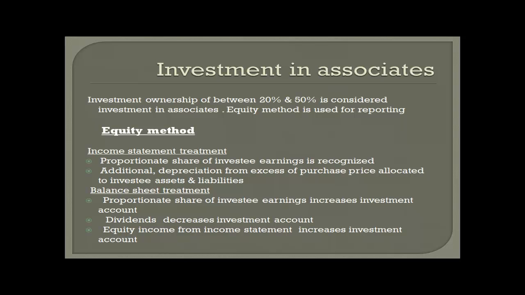Investee sold goods. Investor has recognized 15% of profit for the sale. At the year end, half of the goods purchased from investee remained in investor's inventory. All of the profit is included in investee's net income. Investor must reduce its equity income of investee by investor's proportionate share of the unconfirmed profit.